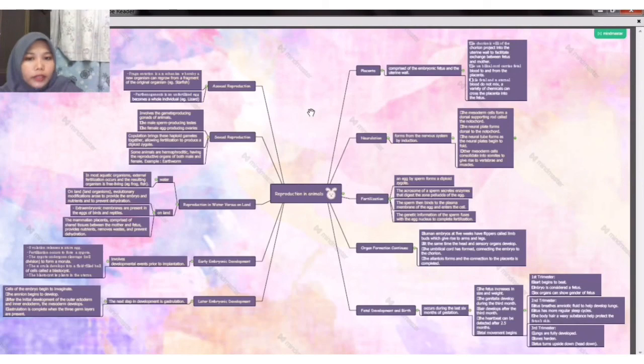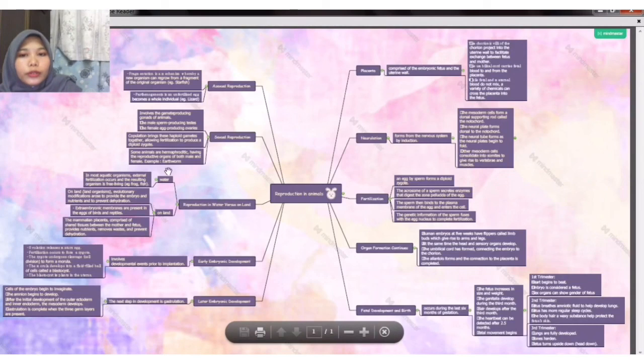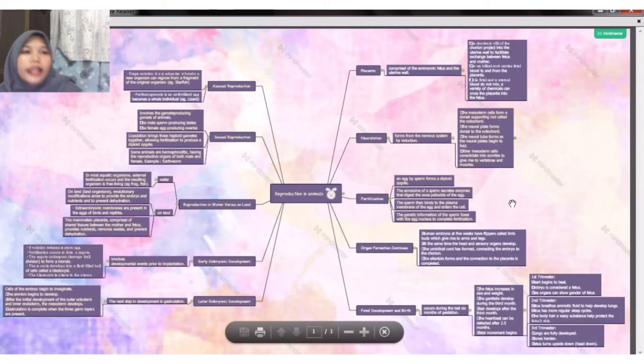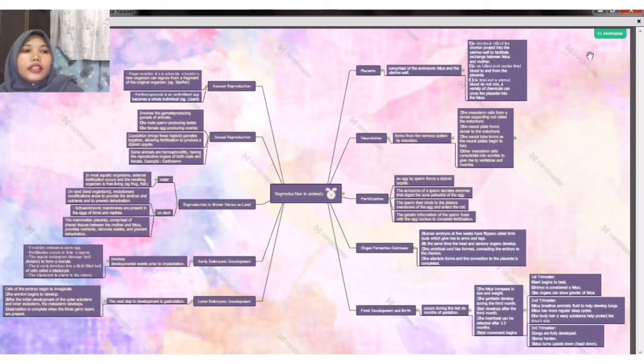It is topic 8, reproduction in animals. As you can see, I also chose my favorite color and my own favorite background, and I chose the same template, because it looks more 3D and it's easy to understand. I chose the application, MyMaster, because the reason is to understand step by step: embryo development, fertilization, organ formation, and so on.